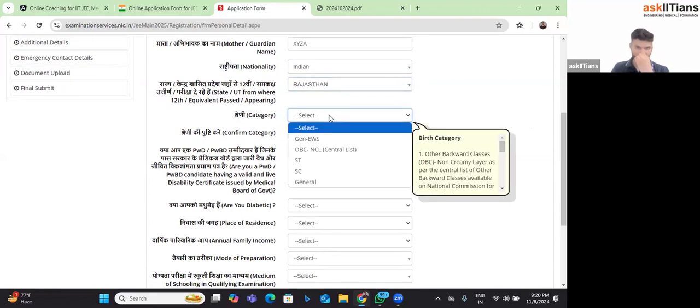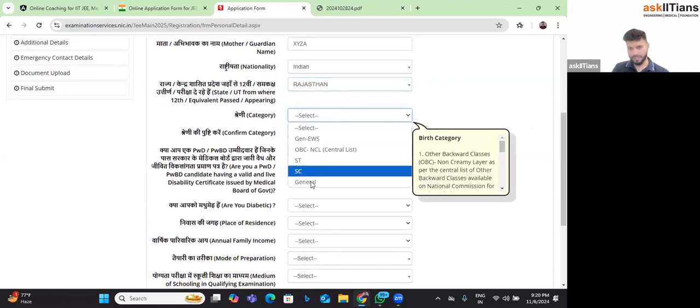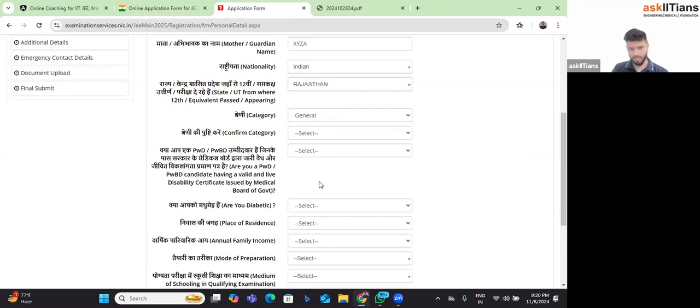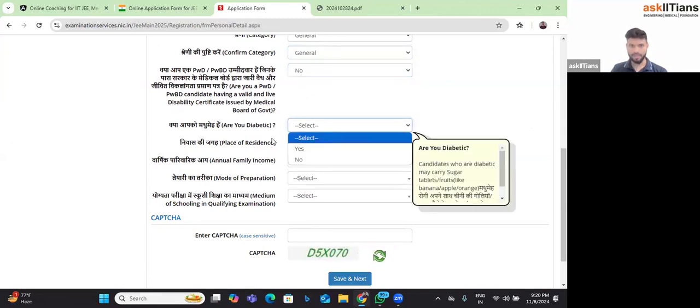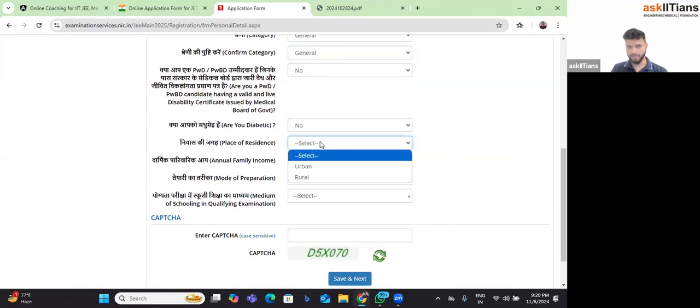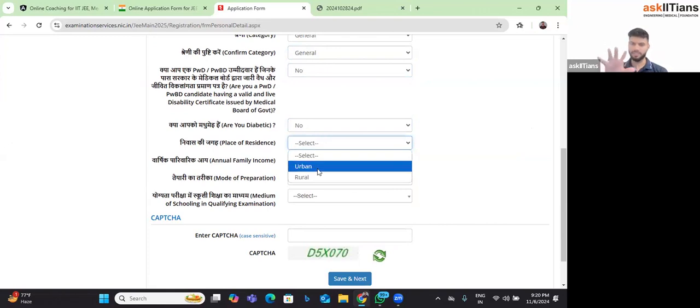Okay. Now category: general, OBC, SC, ST, whatever is your category, you can fill it accordingly, right? You have to confirm your category again. Then, are you a PWD candidate? I'll fill no for that. Do you have diabetes? What is your place of residence? So just to answer the last two questions, place of residence, it doesn't matter.